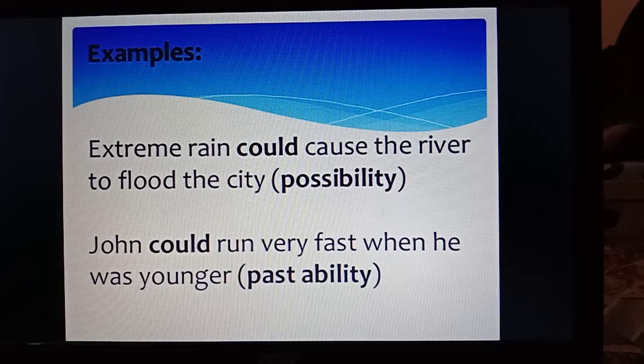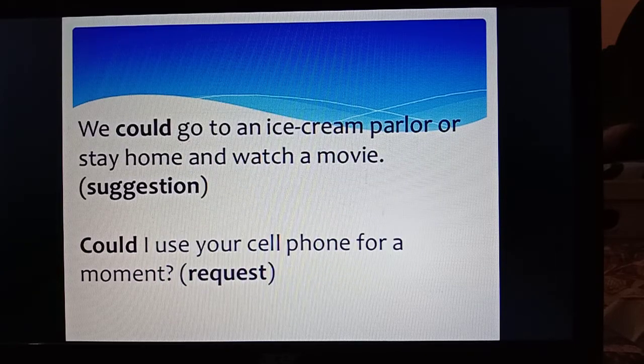John could run very fast when he was younger. Here could is used to express the past ability of John, who could run very fast when he was younger. We could go to an ice cream parlor or stay home and watch a movie. Here, suggestion is given through the use of could. Could I use your cell phone for a moment? Here, could is used to express request.